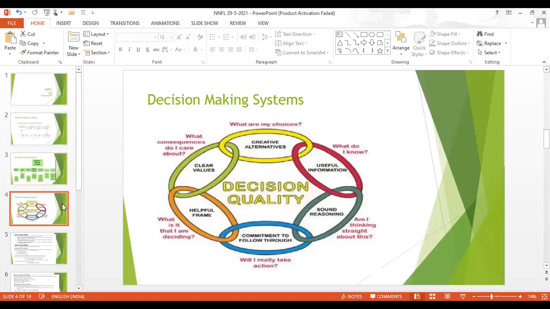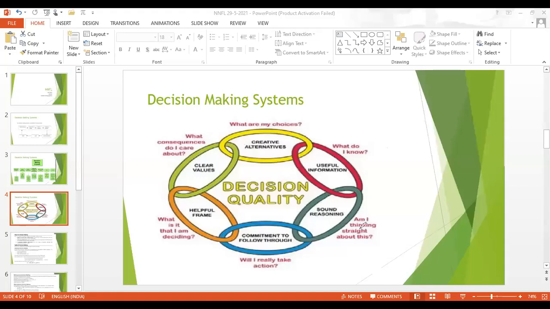Suppose we go for another picture: how qualified an output will you be able to get? So it is a chain process. First, you start with creating alternatives. You are creating your alternatives. What are my choices? What do I do? From the useful information which is available, you are selecting what to do.